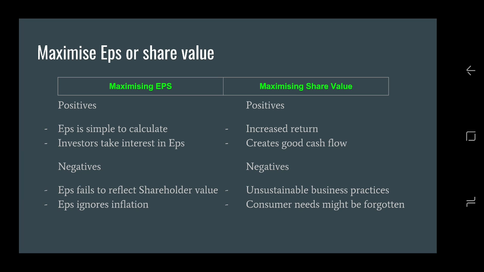If you were to maximize share value, some positives are that shareholders will get good return, meaning good profits. Maximizing share value creates good cash flow, which can reduce debt in the long run. The negatives for maximizing share value would be that it can lead to poor or unsustainable business practices, and businesses might lose focus on what customers want and might do things which are not optimal for consumers.